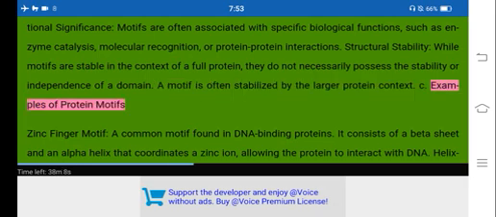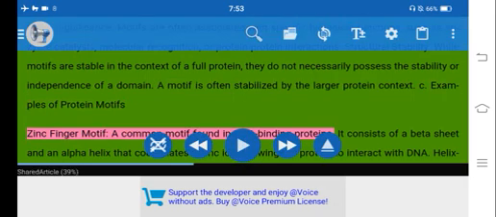C. Examples of protein motifs. Zinc finger motif, a common motif found in DNA-binding proteins. It consists of a beta sheet and an alpha helix that coordinates the zinc ion, allowing the protein to interact with DNA. Helix-turn-helix, HTH motif, a structural motif that plays a key role in DNA binding.